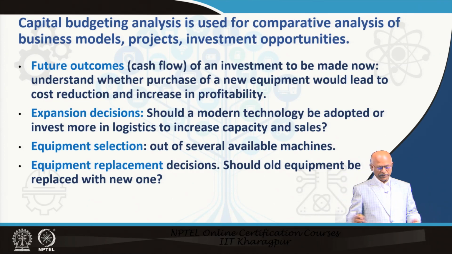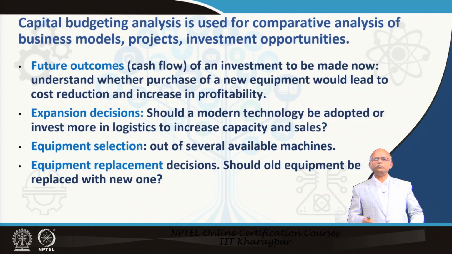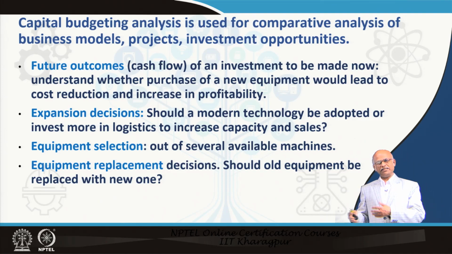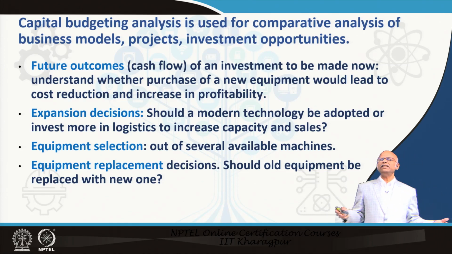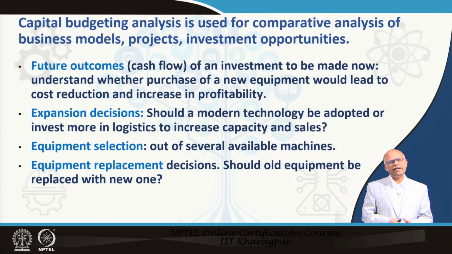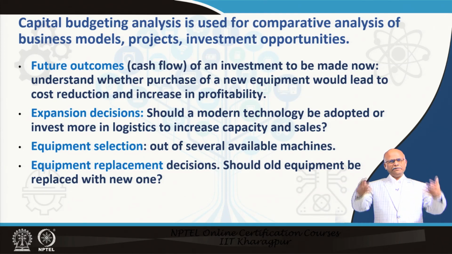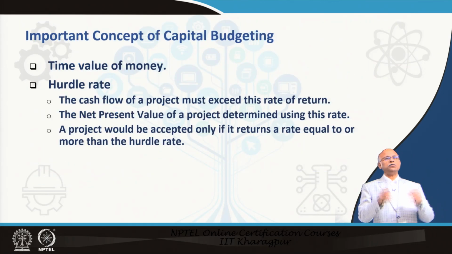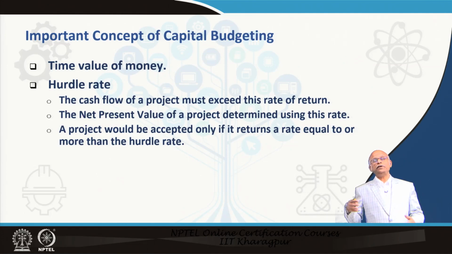So, you make a discounted cash flow to understand whether it really gives a positive net cash flow, and make a decision. If you want to expand your business, you have to make the same analysis, you know the cash flow, and then you know what is the investment necessary. You may even make analysis of several equipments. There are multiple equipments with multiple types of capital investment, types of saving of operational expenses, and also replacement. Now, two things are very important for capital budgeting. One is time value of money. A rupee today is more valuable than a rupee next year.